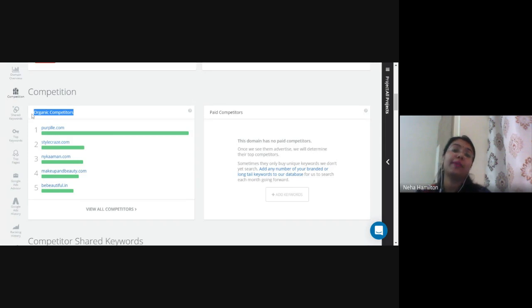Organic competitors are written here. This word is very important, because these are two different worlds. On one side we have organic competitors who are competing on SEO, and on the other side we have paid competitors who are competing on paid keywords and SEM.